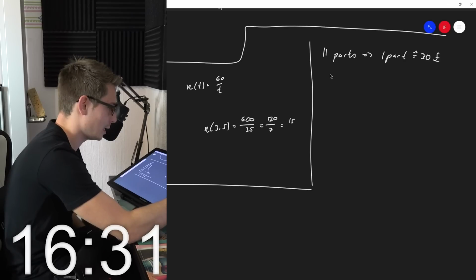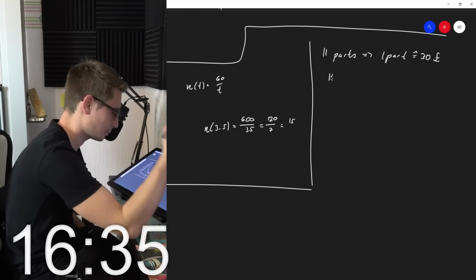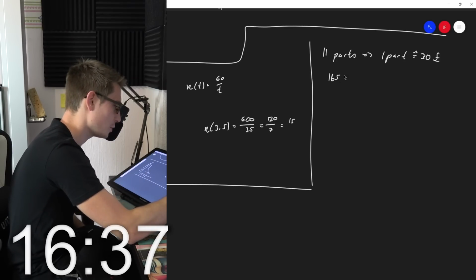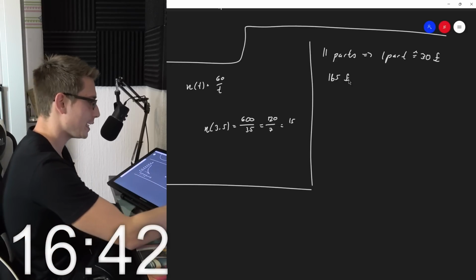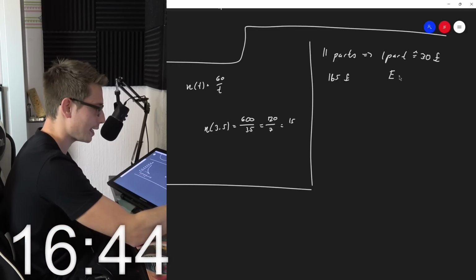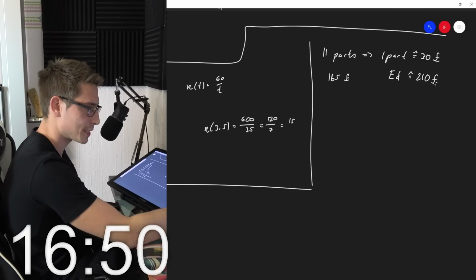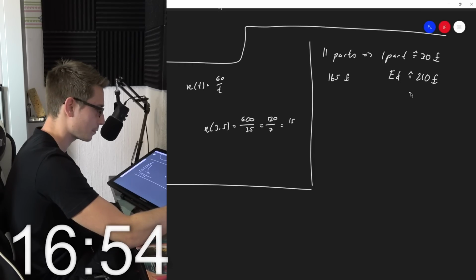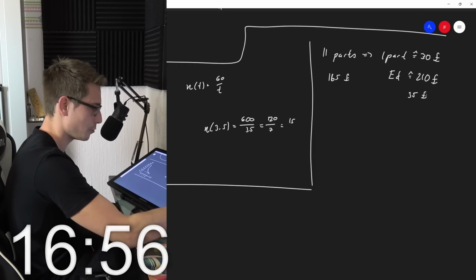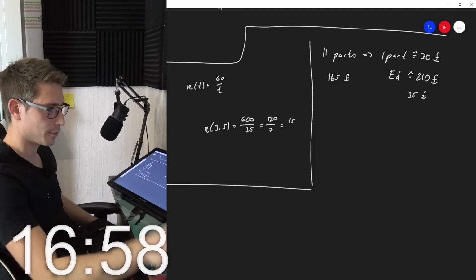Okay, meaning 165 pounds is exactly the middle point, okay? Meaning if Ed has 7 parts, he has 210 pounds. How much does Ed give Faye? Meaning he gives 35 pounds to Faye. Yes, 35.